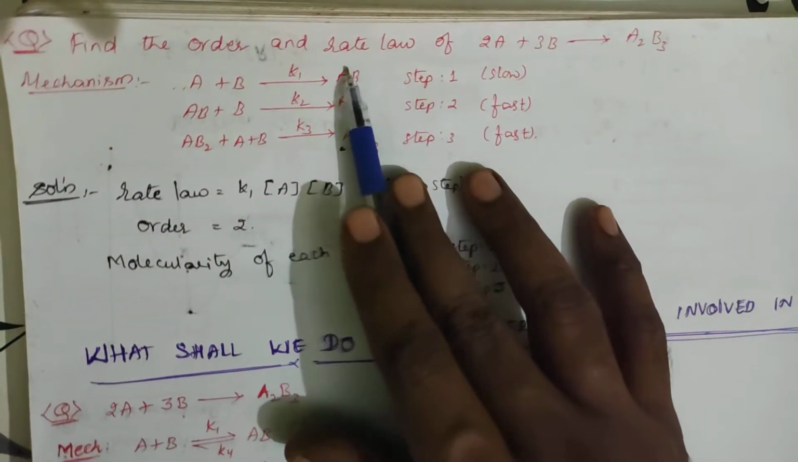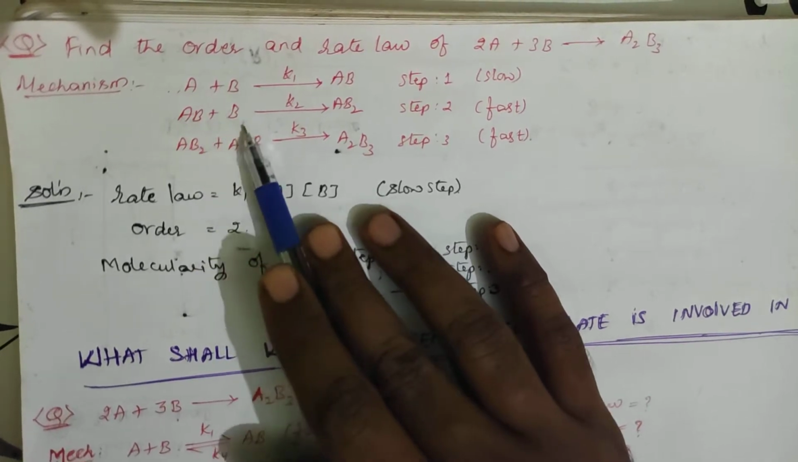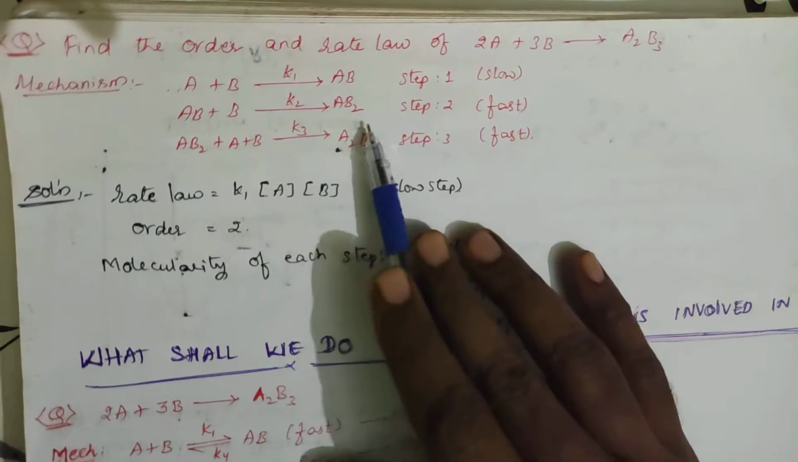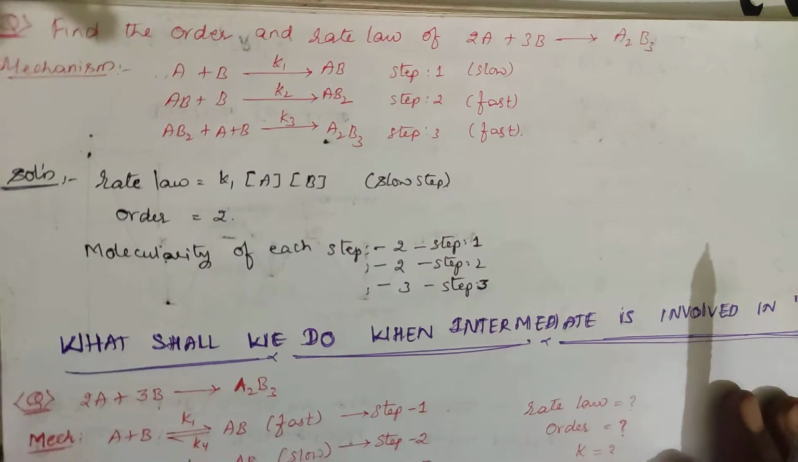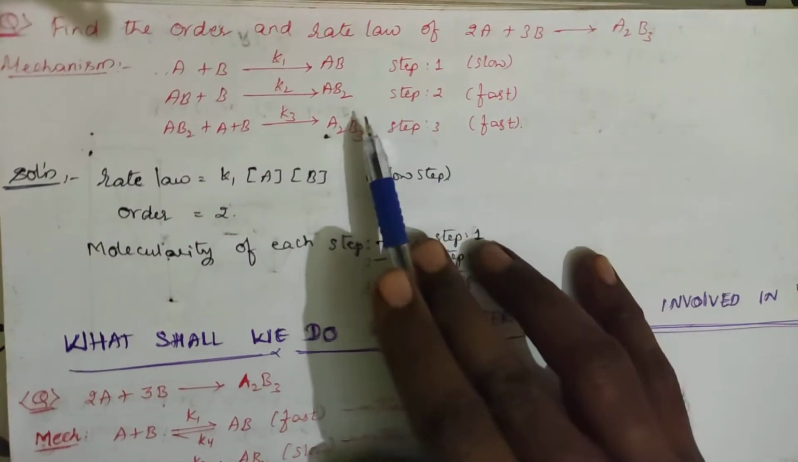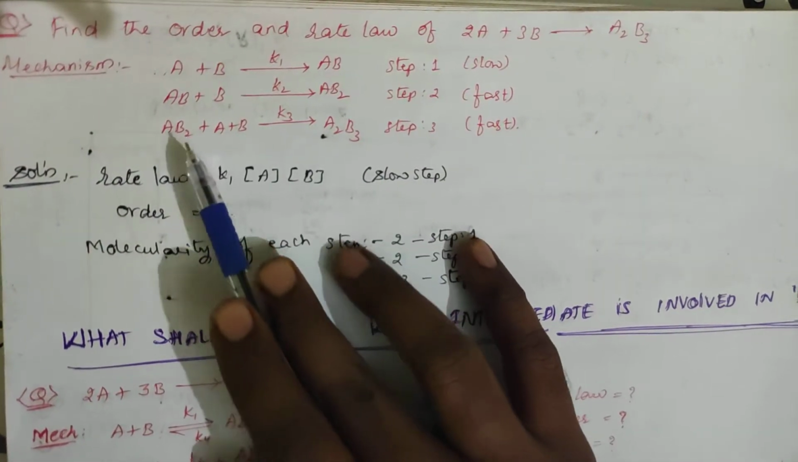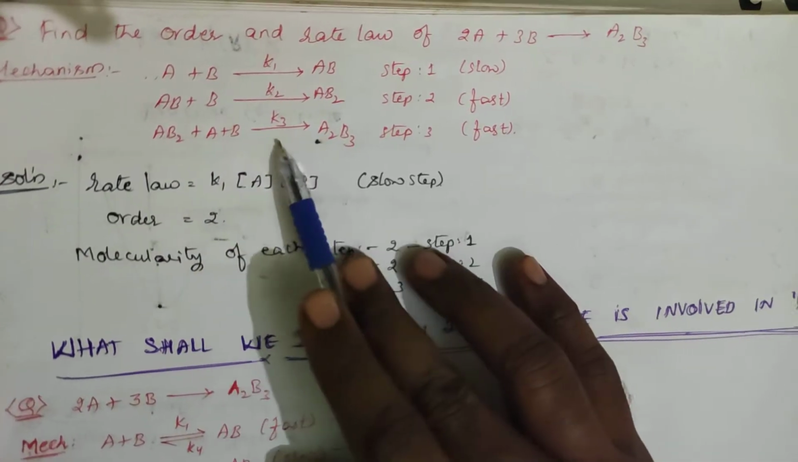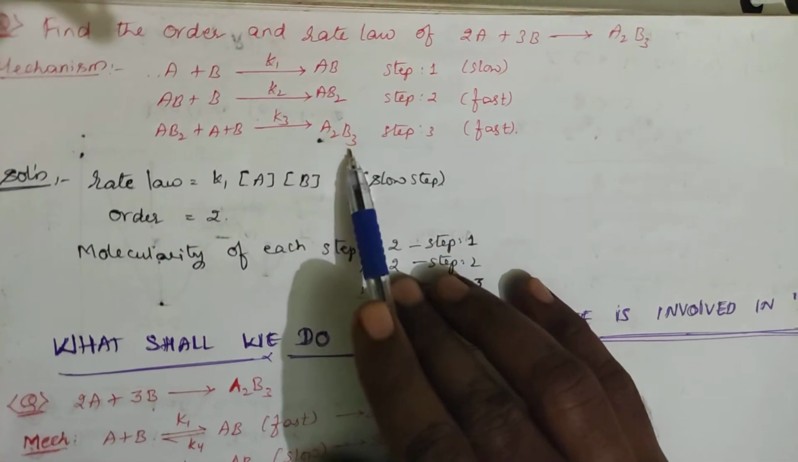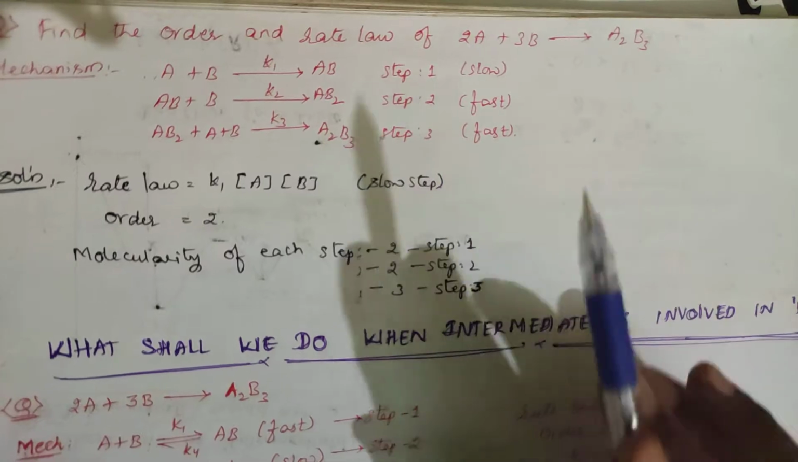AB, the intermediate that has been formed here, reacts with one more mole of B, forming AB2 with rate constant K2. This is step 2, and it is very fast. And AB2, the intermediate that has been formed, reacts with A as well as B with some rate constant K3, forming A2B3. This is step 3, and it is a very fast reaction.